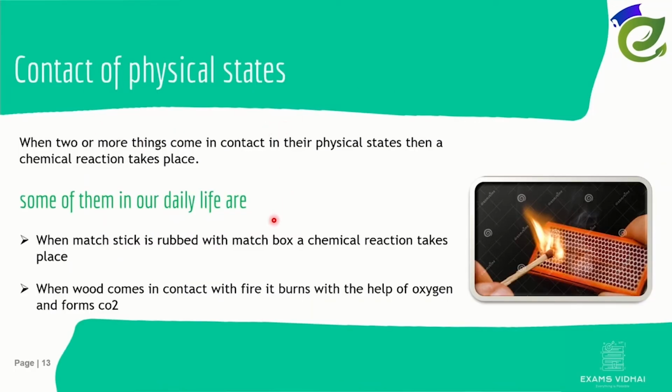Contact in physical states. When two or more things come in contact in their physical states, then a chemical reaction takes place. Some examples: when a matchstick is rubbed with a matchbox, a chemical reaction takes place. Here the head of the matchstick contains potassium chlorate and the side of the box contains red phosphorus. These two come in contact in their physical states, and a chemical reaction takes place. This is what contact in physical states means. When wood comes in contact with fire, it burns with the help of oxygen and forms CO2. Here they both come in contact in physical states, so a chemical reaction takes place.